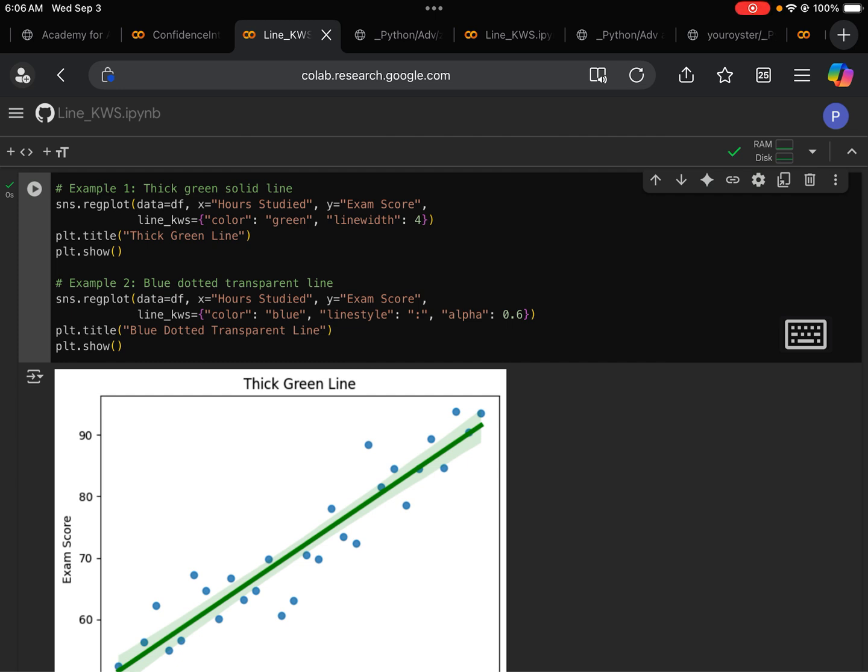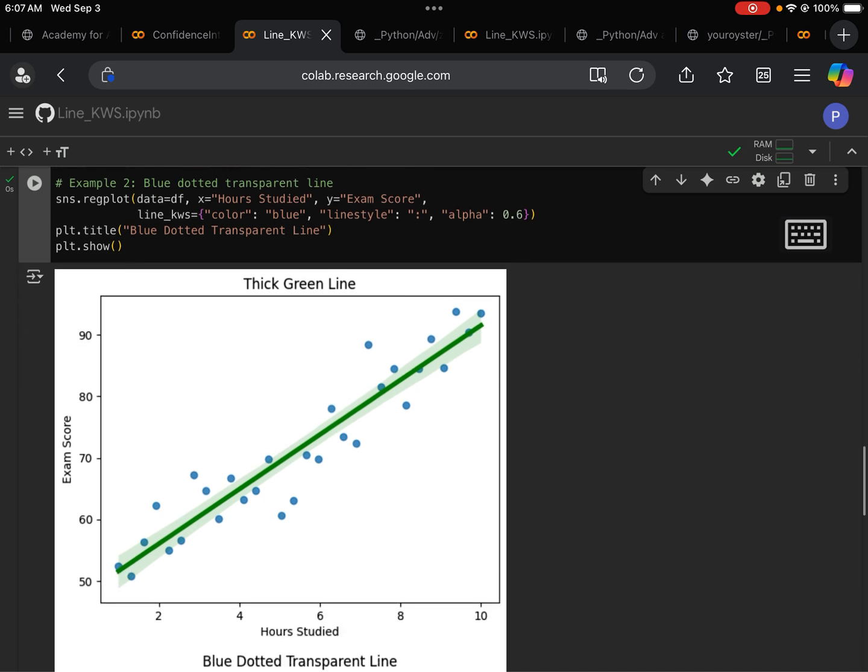So we want the line, and note here it's line_kws. We have a different parameter, that's scatter_kws. So line color needs to be green, and line width is 4, so it's much thicker. So what we have here is a thick green line. Next, we show a different plot, and that's this one here.